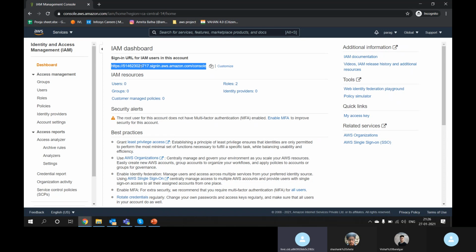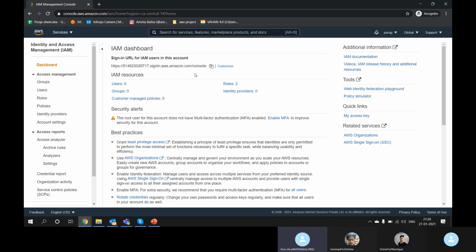If you are logging in through root, you enter the email ID and password. But if you are creating a new user and want a third person to log in, you provide the user ID and password, and you also have to give your account number. So this is the user URL for logging in.